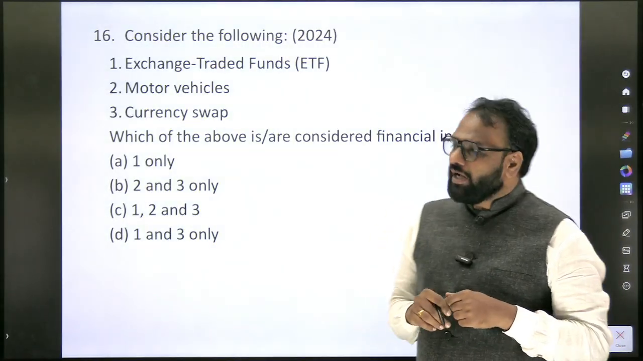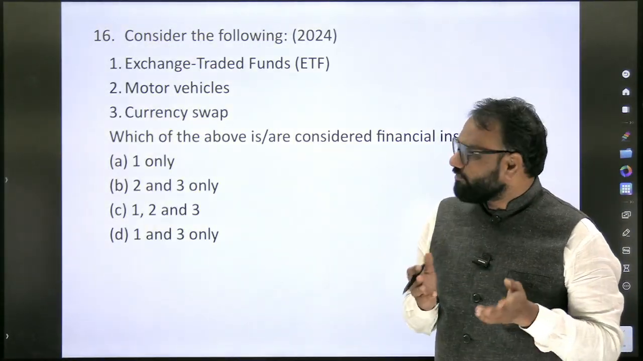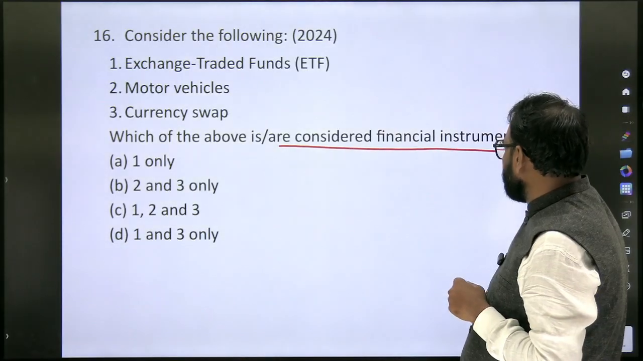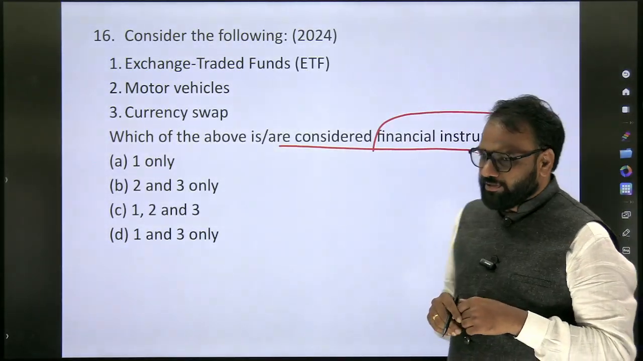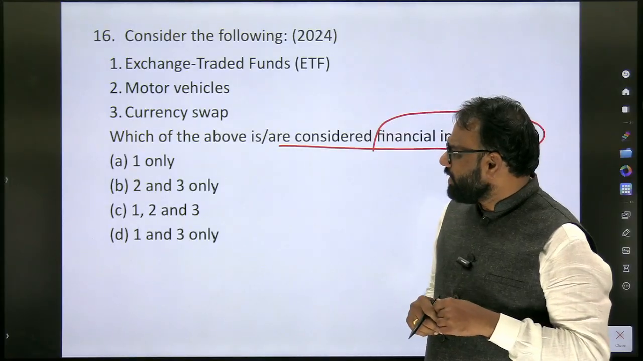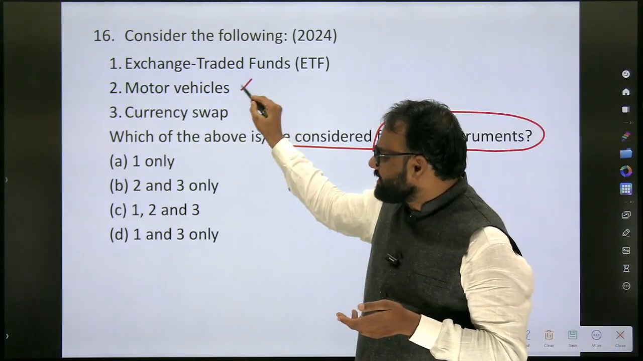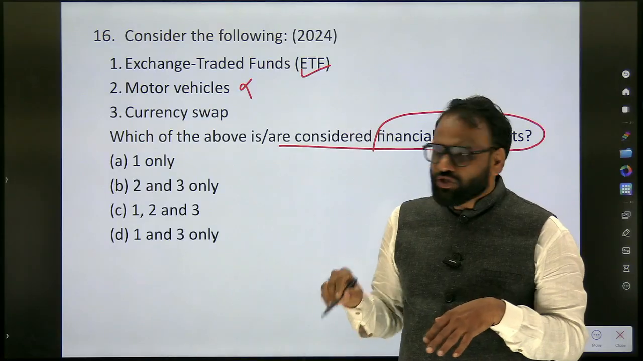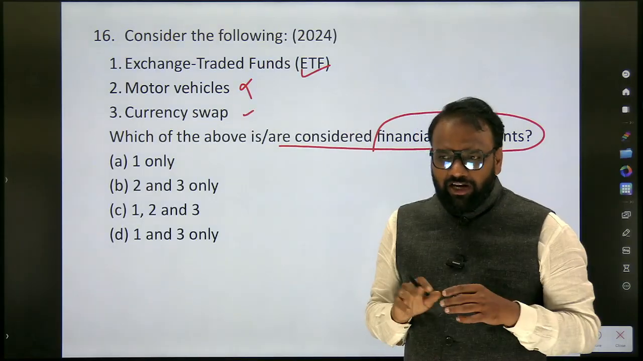Consider the following: exchange traded funds, motor vehicles, currency swap. Which of the above is or are considered financial instruments? Here, we already know the answer. Motor vehicles cannot be considered a financial instrument. Exchange traded funds are a financial instrument. Currency swap is a financial instrument.